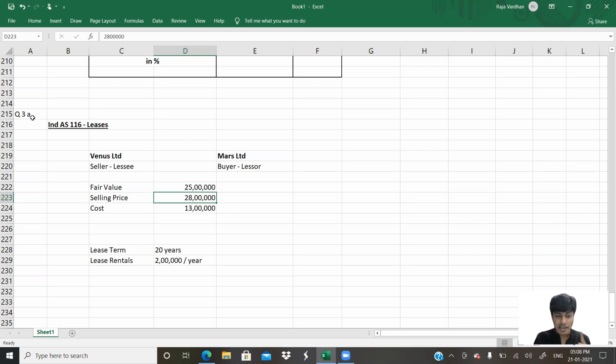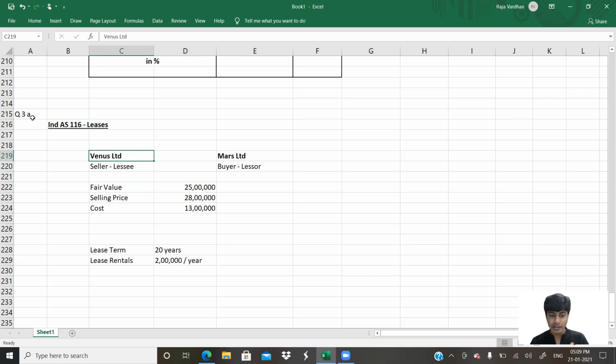Very important. Note this. Whenever the fair value of that asset is given, the selling price will be ignored. So I've received money over and above my fair value. Any extent of money received over and above fair value towards selling price is like a loan taken. So I am Venus Limited. I've sold the asset to you. The fair value of the asset is 25, but I've received 28. That 3 lakh extra that I've received is a loan taken by Venus Limited from Mars Limited. So this loan has to be repaid.